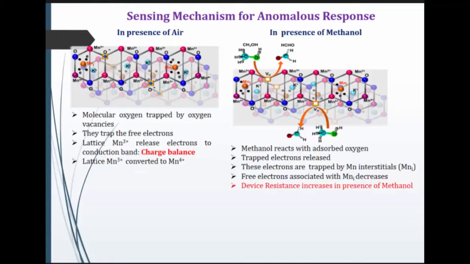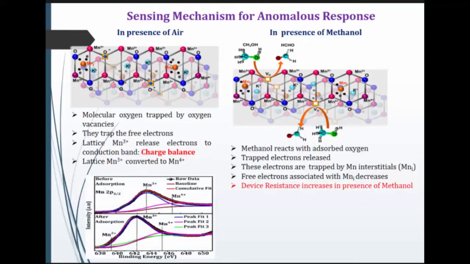But on the other hand, in presence of methanol, what happens? The methanol reacts with these adsorbed oxygen ions, and the trapped electrons are released. These electrons are trapped again by the Mn interstitials, and the free electrons associated with the Mn interstitials decrease. That is why the device resistance increases in presence of reducing gases like methanol.